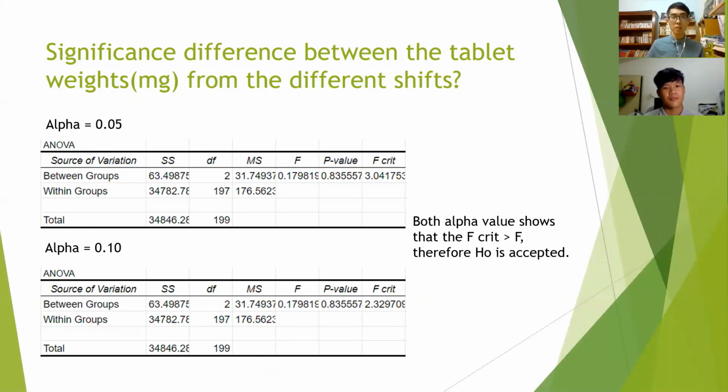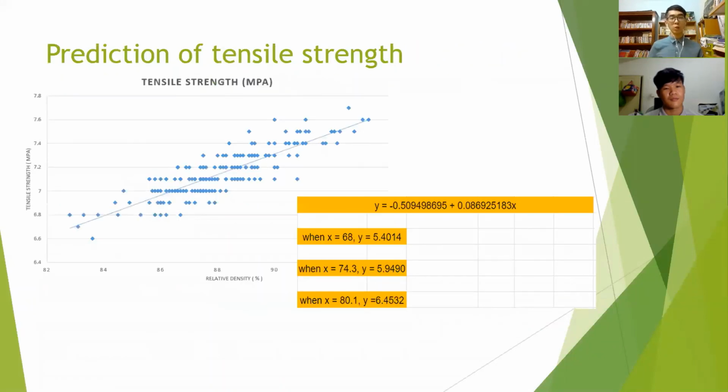Next, for question Q6, the requirement is whether there is any significant difference between the tablet weights in milligrams from the different shifts. We have proved that by using different values of alpha with the ANOVA table, 0.05 and 0.10 respectively. It shows that for both alpha values the F critical value is bigger than F, therefore H naught is accepted.